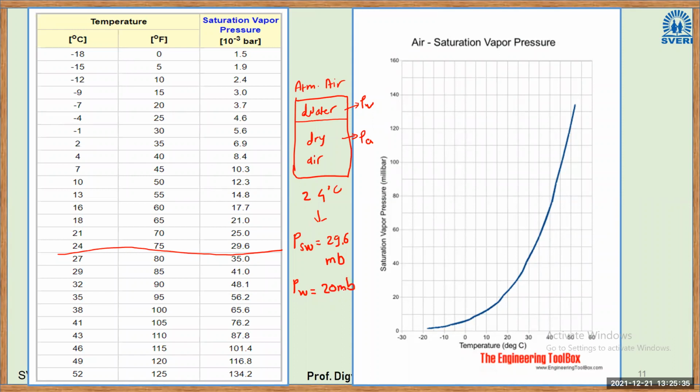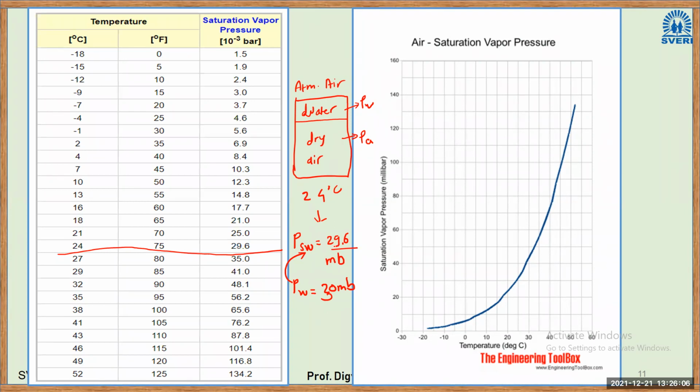So 20 millibar is the current partial pressure of water vapor, and the saturated condition is 29.6. When this partial pressure of water vapor reaches the saturated condition, you can say the air is saturated, and there are higher chances of rain. Or it can be 30 also, right? When this partial pressure of water reduces to 29.6, the air becomes saturated.